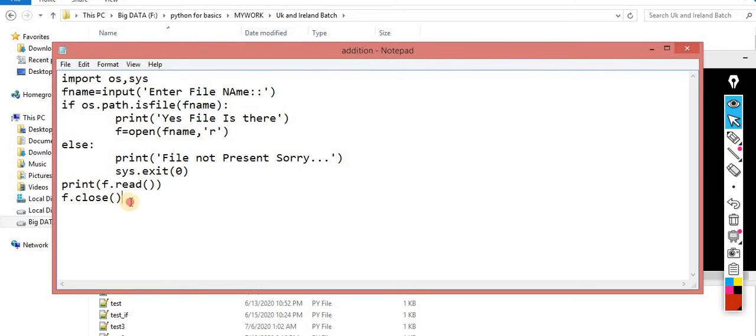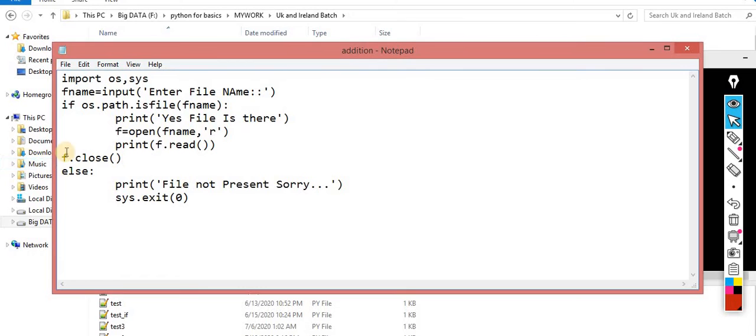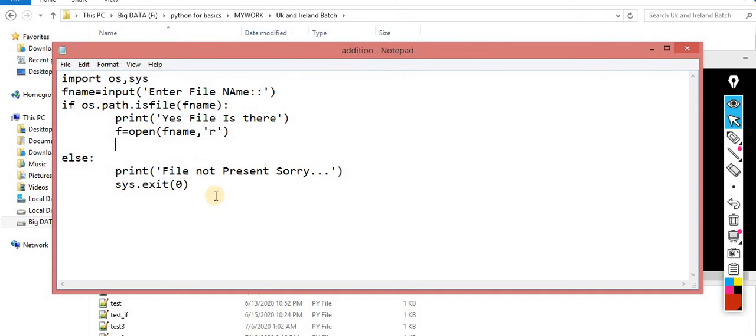Otherwise, you can perform this operation over here as well, if you don't feel comfortable. But why am I performing it at the end of this file? Because after that I have to perform so many things. First I check whether this file is present or not, then I perform the further things. For this type of scenario, I am using the exit. If the file is not there, these lines won't be executed. My program will terminate from this point.